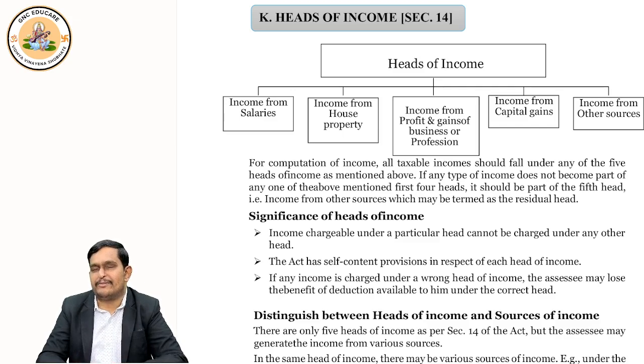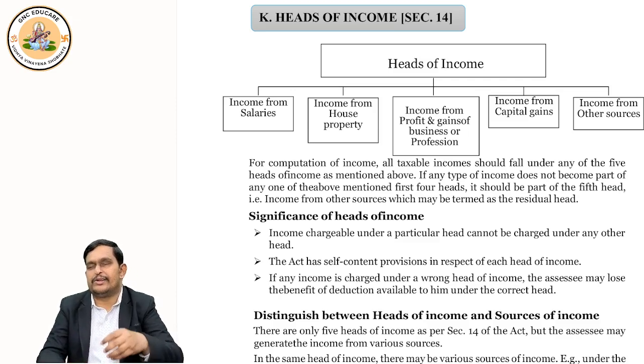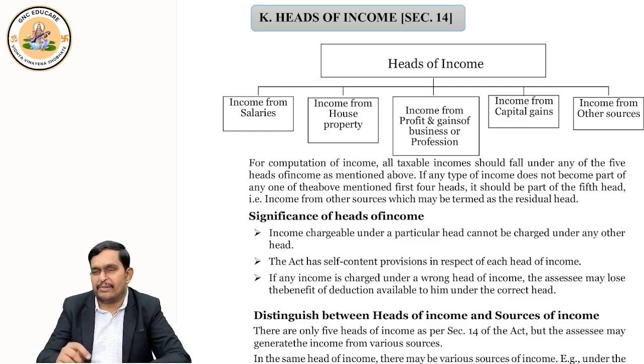You may be fed up after some time. You want to do some business. I want to set up my own practice. So when you do business, you get profit. When you set up practice, you get some fees. And that is taxable under the head income from profits and gains of business or profession. Then when you create multiple properties, you will sell and earn income. When you sell and earn income, that is income from capital gains.